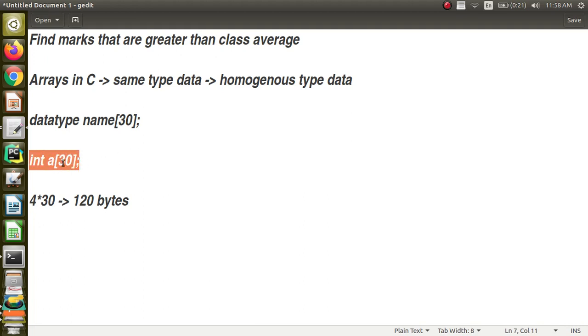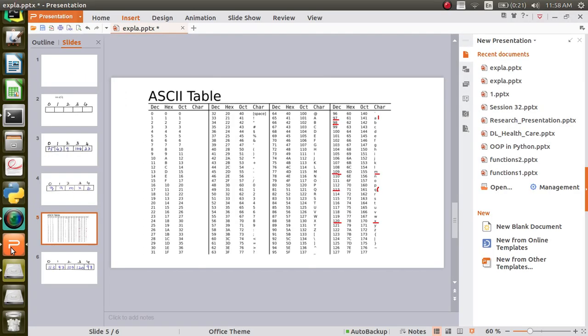So when I say int, this is the syntax I am using for declaring an integer array. So int, a space, and then the name of the array, here A. These square brackets are very important in an array. Within the square brackets you mention the size. Here I have given 30. So there are going to be 30 individual chunks. You can see it will look like this.